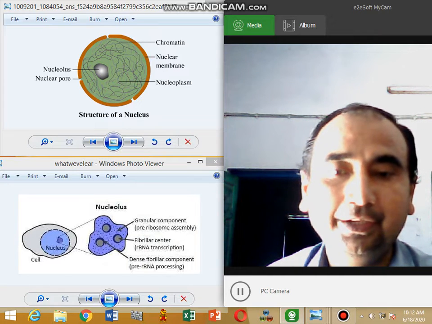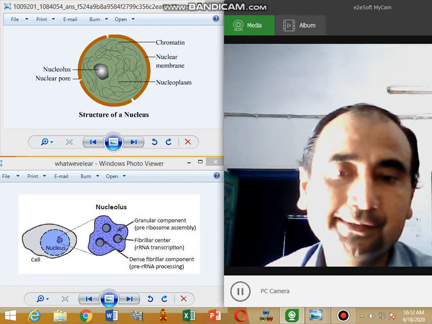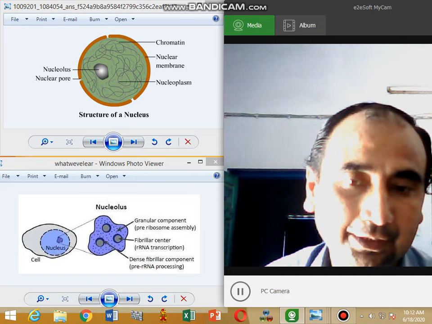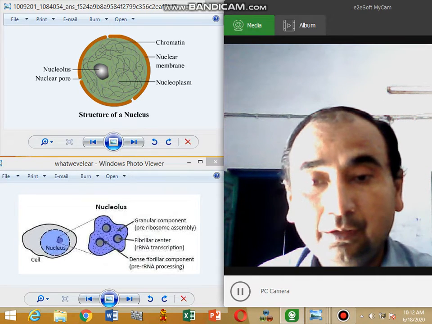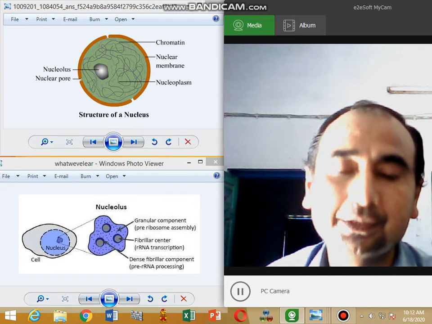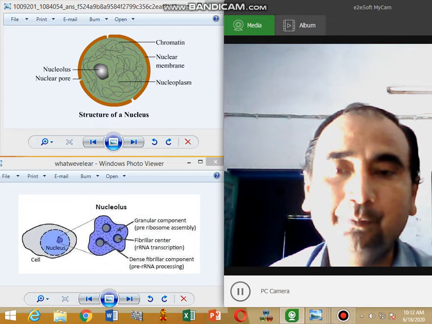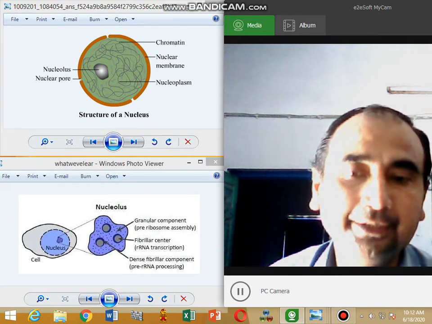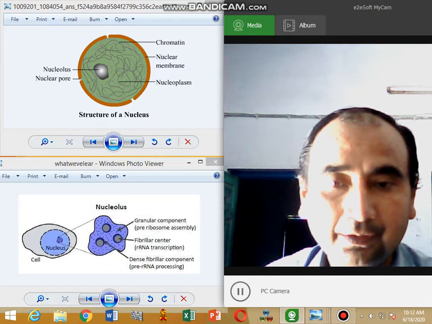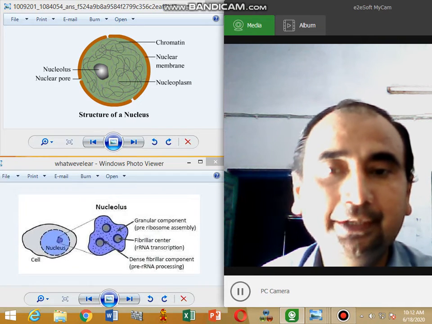The inner membrane encloses the inner content of the nucleus, such as the nuclear sap. The nuclear membrane separates the nuclear material from the rest of the cytoplasm. Nuclear pores allow the exchange of material from the nucleus into the cytoplasm, and from the cytoplasm into the nucleus. The number of pores is different in different types of cells.